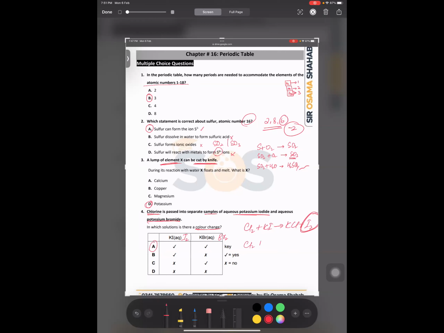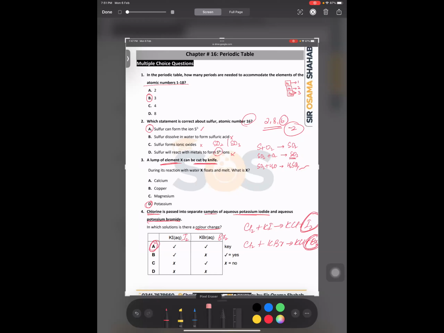Similarly, if you pass chlorine through potassium bromide, again KCl will form and bromine gas would be liberated. If you write it in liquid form, it would be a reddish brown liquid. If you write it in gaseous form, it would be a brown gas. In both conditions you will see the color change, right or not? Yes sir, right. So that is why the right answer would be A. Got it?